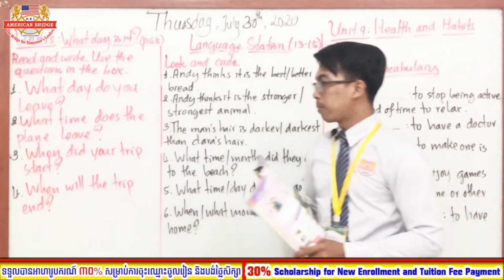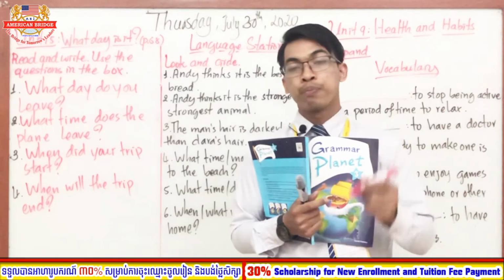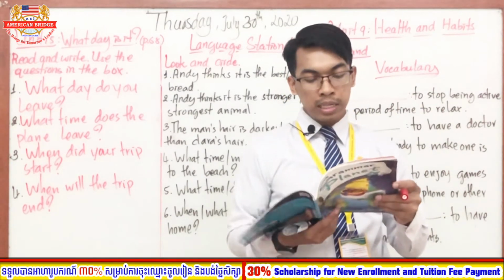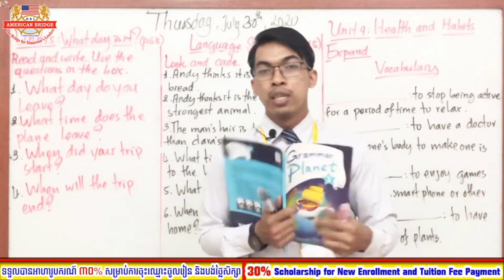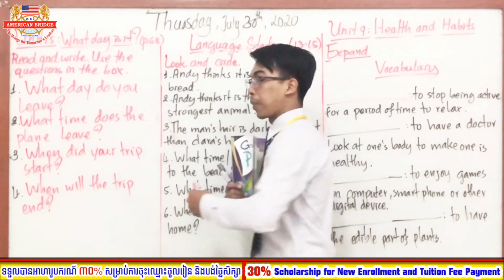So when will the trip end, right? So it is about the information question, when. So when will the trip end? So the answer is, it will end on December 31st. Alright. So everyone, this is about the correct question that we put in the correct sentences.